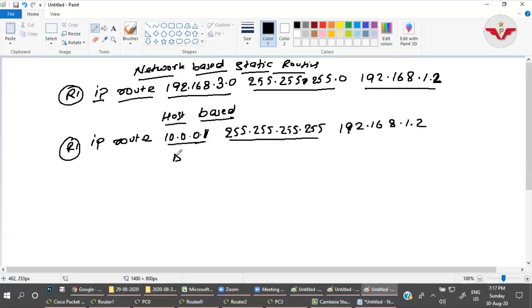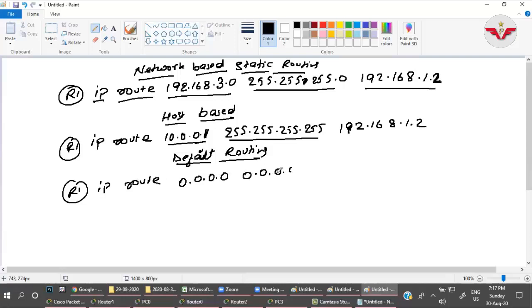Now default routing. For default routing the syntax on R1 was IP route 0.0.0.0 0.0.0.0 and the next forwarding router IP address 192.168.1.2.